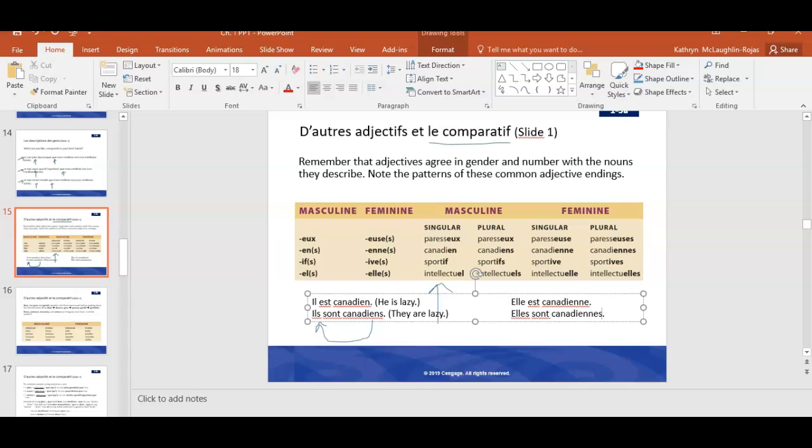So we can use adjectives in these kinds of comparative statements. These sentences I wrote are not comparatives, they're just straight up descriptions of people. But we can use these adjectives to make comparisons too. If I wanted to say, for example, let's add another sentence here.